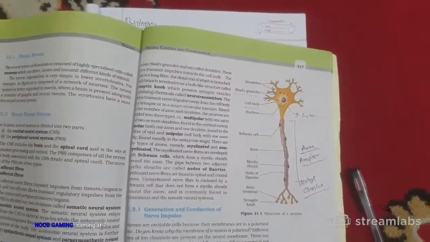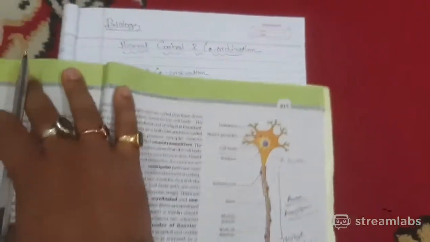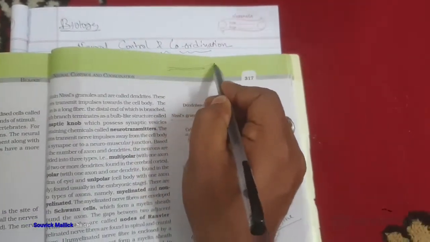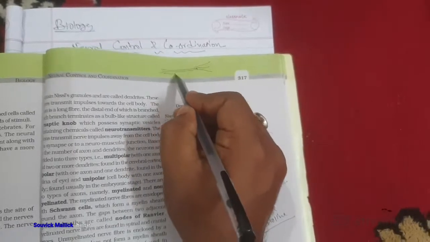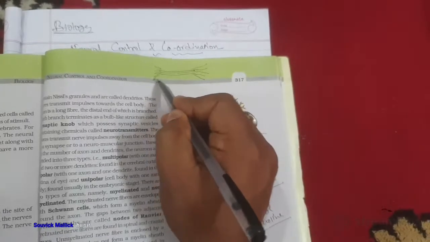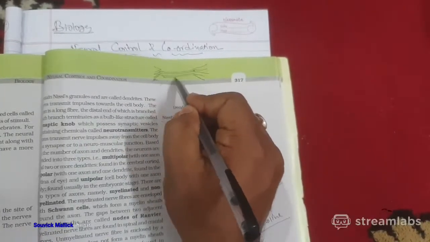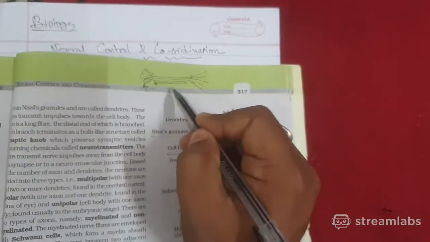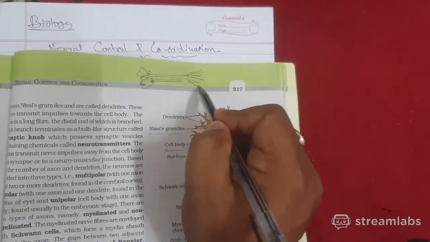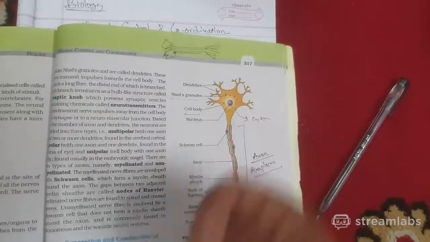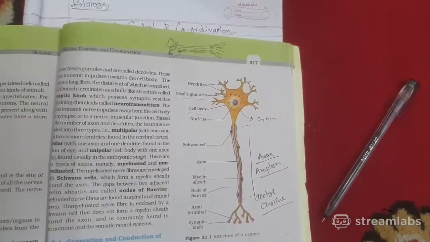Of course, you remember I taught you in class 10 how nerves form from a neuron. Suppose the neuron is like this, right or wrong? These are the axons and these are the dendrites, right or wrong? Then in this way they create a bundle-like structure with all the neurons: all the dendrites with the cell body, and all the axons together, like a bundle of lots of neurons lying parallelly. That forms a nerve.